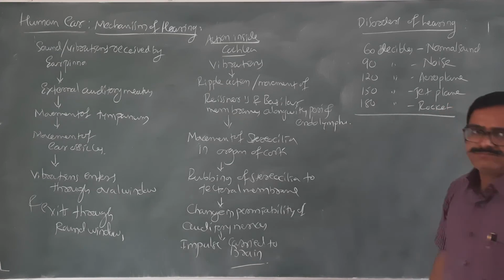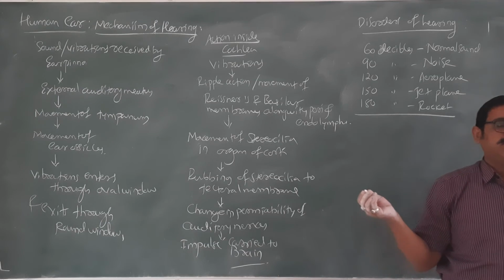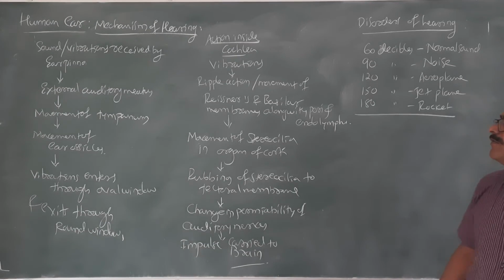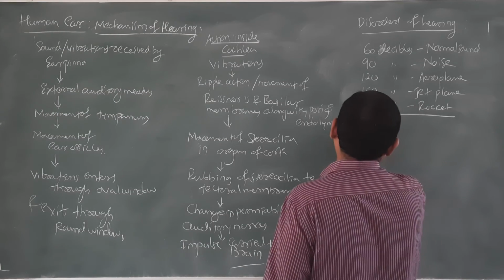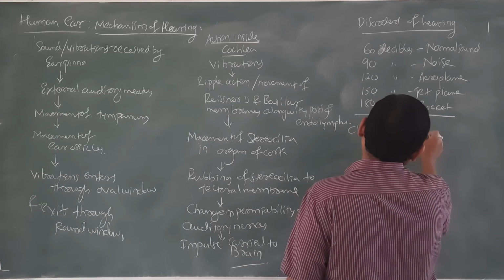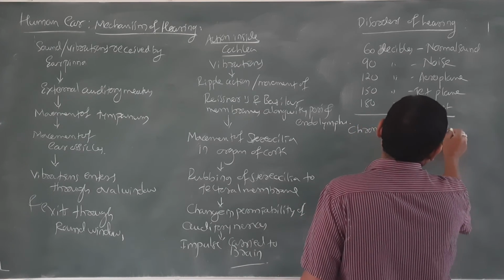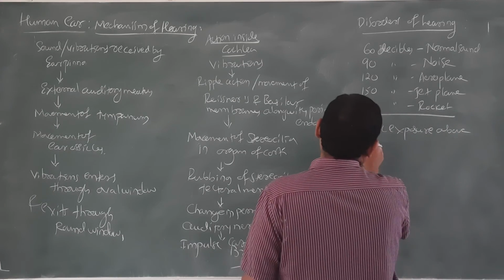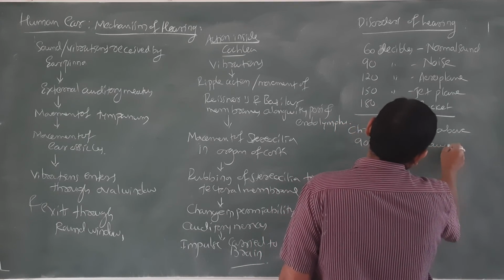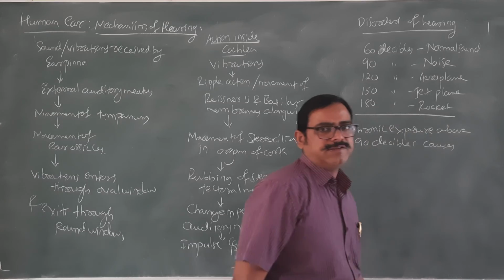So anything beyond 90 decibels for a prolonged period, chronic exposure to sound above 90 decibels, means too much noise.